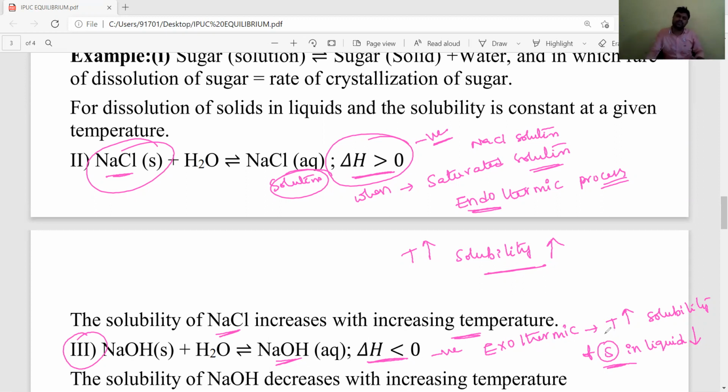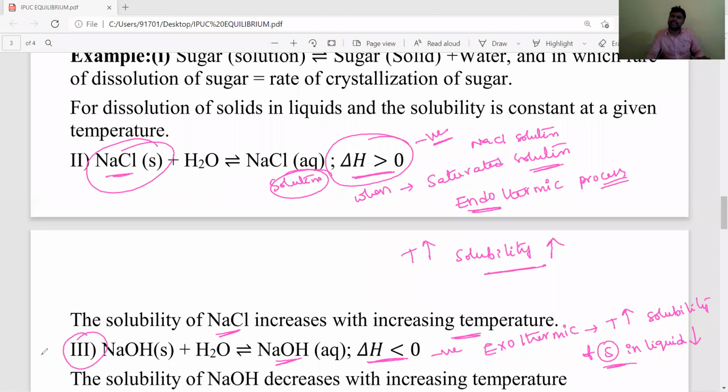Okay, students, these two points are very, very important. So for making of solid solutions, means solid in liquid, in that case also this equilibrium process or dynamic equilibrium exists. In that case, the rate of dissolution process is equal to the rate of crystallization process. Means when the solution becomes a saturated solution, then only this physical equilibrium state will exist.